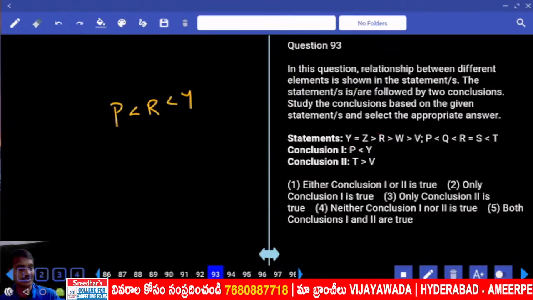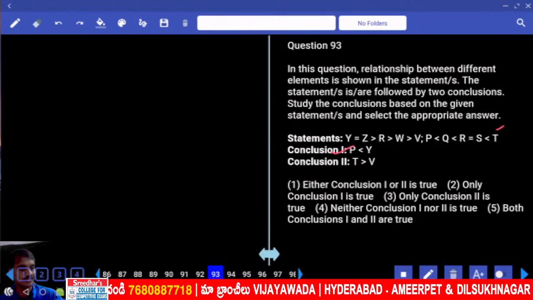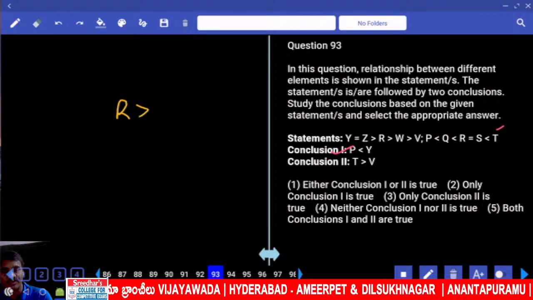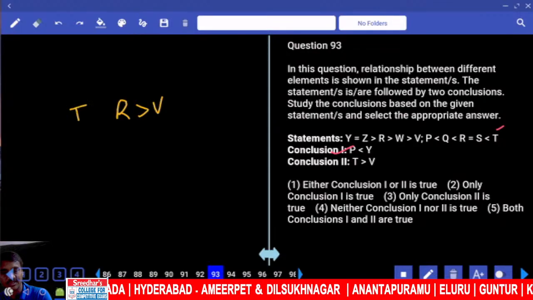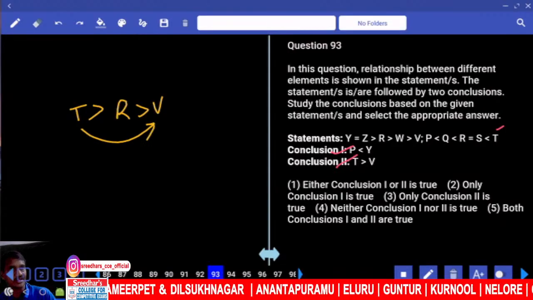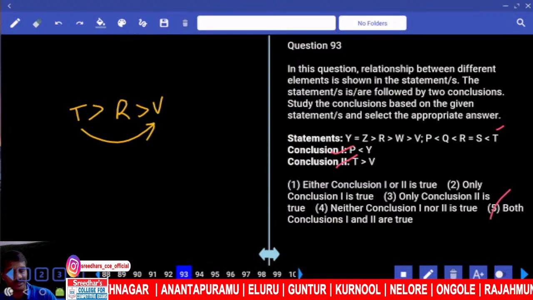Then coming to the next one, T and V. T is here, V is here. Which element is common? R. R greater than V, and at the same time, R lesser than T, so T greater than R. T greater than V is also true. So what is your answer? Both 1 and 2, choice 4 for question number 93.